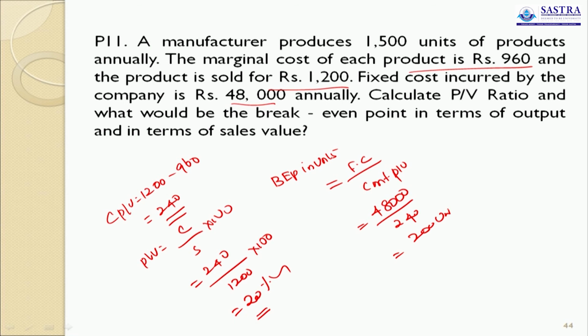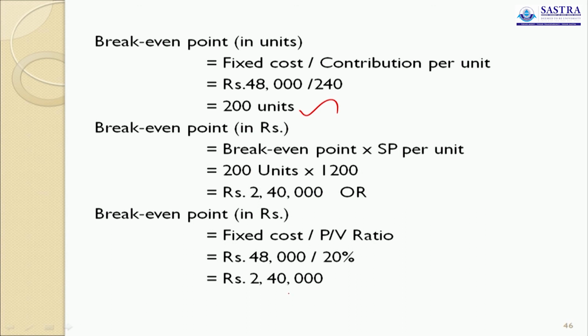Now BP in rupees is 200 units into selling price 1,200, so 2,40,000. Good. These are all the answers.